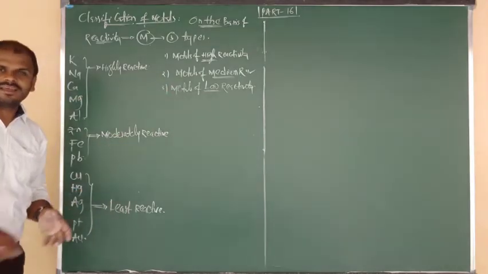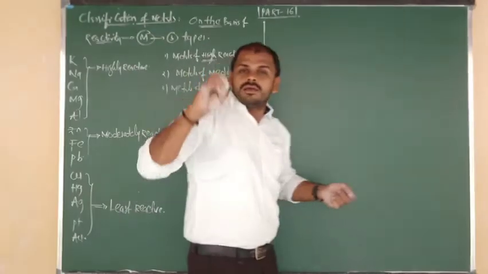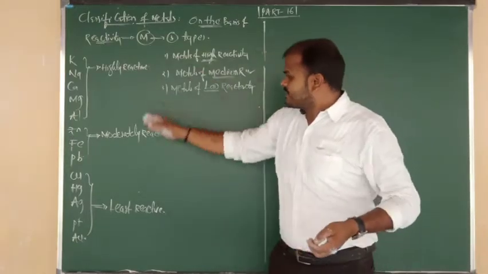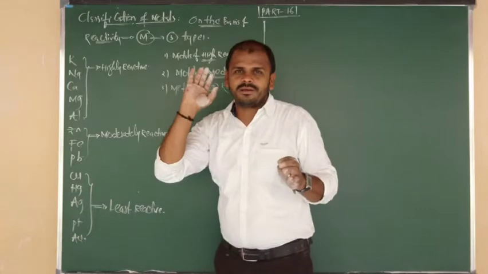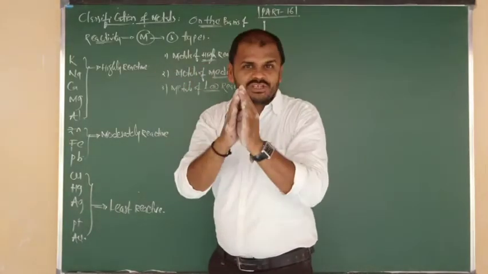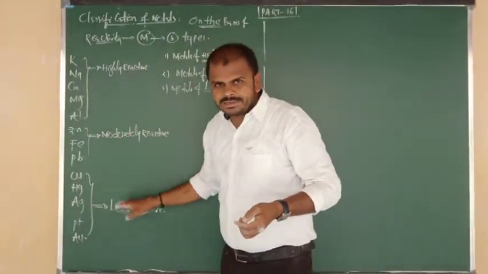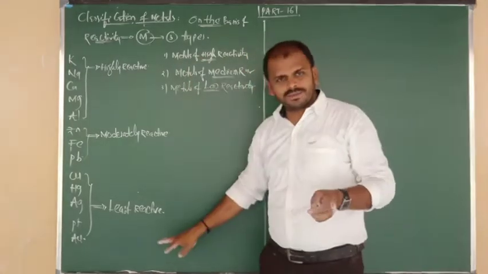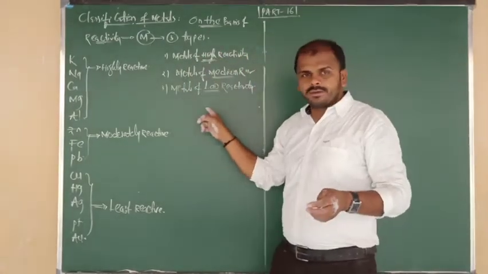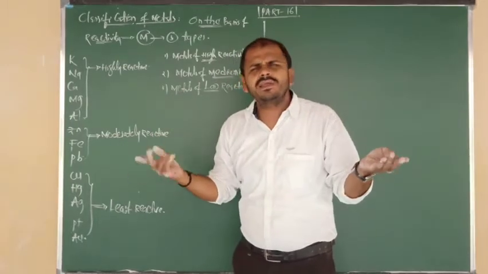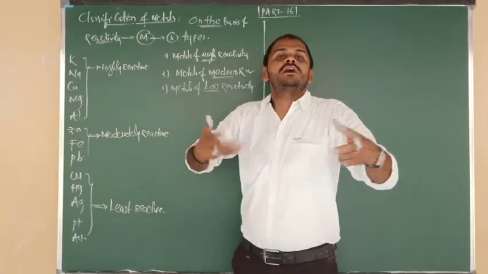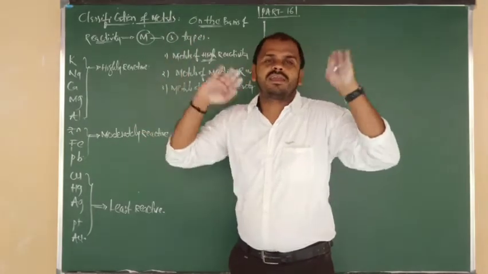Did you understand clearly? Listen carefully. In these three categories, which category of metals does not occur freely in nature? Which category of metals is not found in nature in the free state? The metals which are more reactive do not occur in free state.